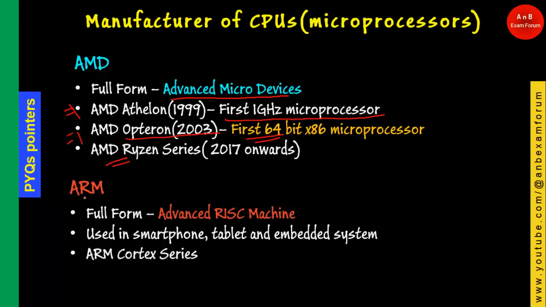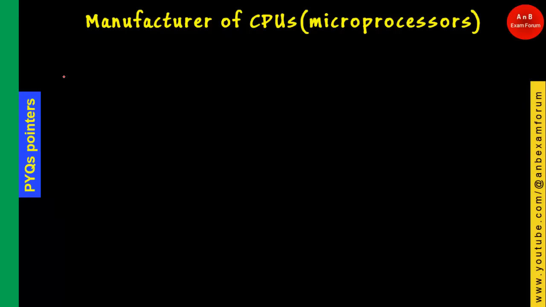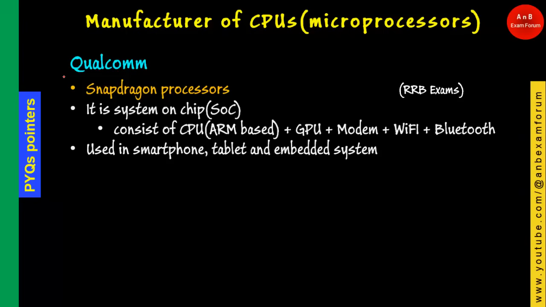The other company making CPUs is ARM, that is Advanced RISC Machine. We have seen two types of architecture, and they use the RISC architecture. This microprocessor series is used in smartphones, tablets and embedded systems. It is lightweight and consumes less power compared to other processors. So nowadays the ARM Cortex series is very popular. The last one was ARM. Afterwards we have Qualcomm.